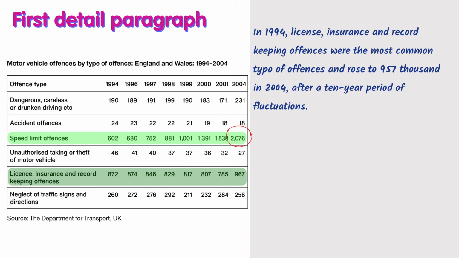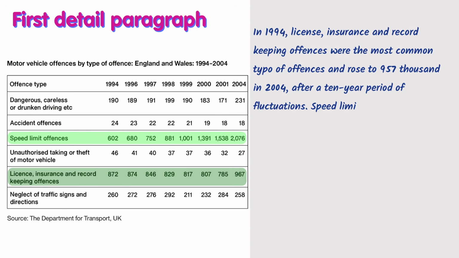And there is also something very important here, and that is the number 2076, which is almost 3 times the figure 10 years earlier. So this is very important to mention that by 2004 it almost tripled. All right? This is very important. So let's just start writing my second sentence here.